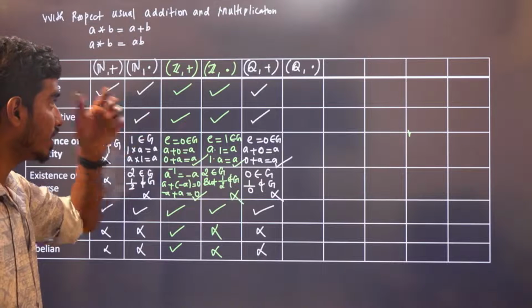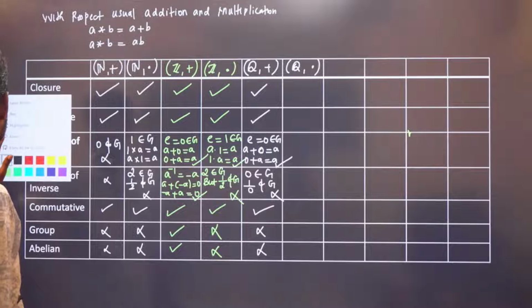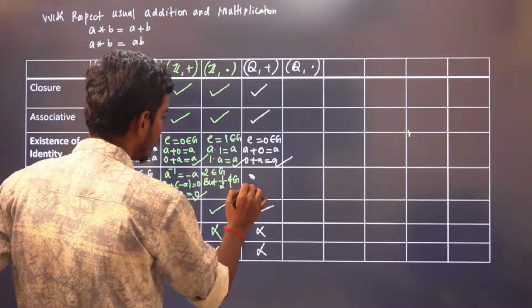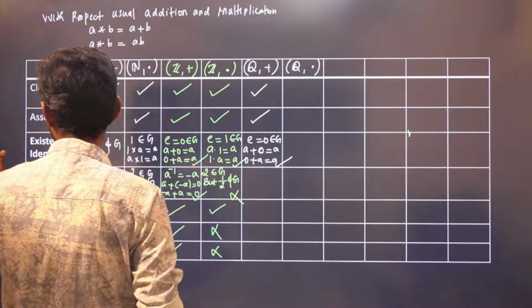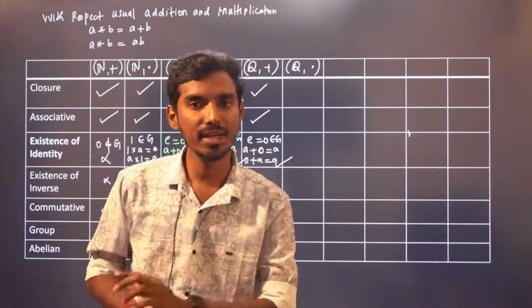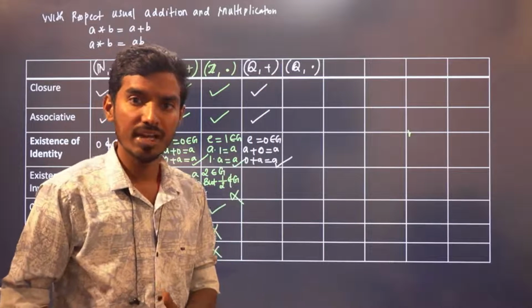Okay. We are discussing addition, but I have explained for multiplication. With respect to addition, the inverse exists, right? For every a, minus a is also a rational.